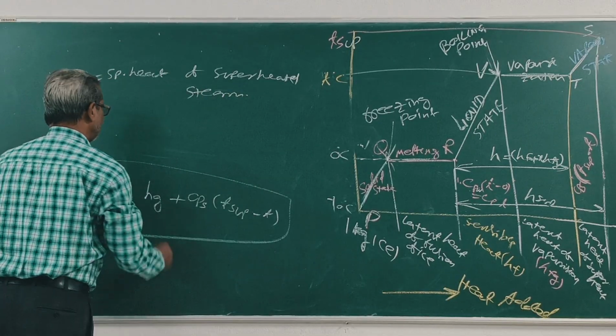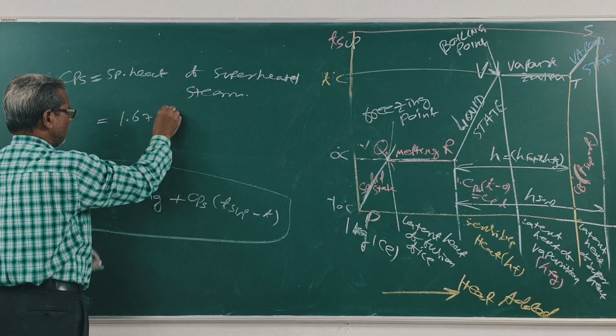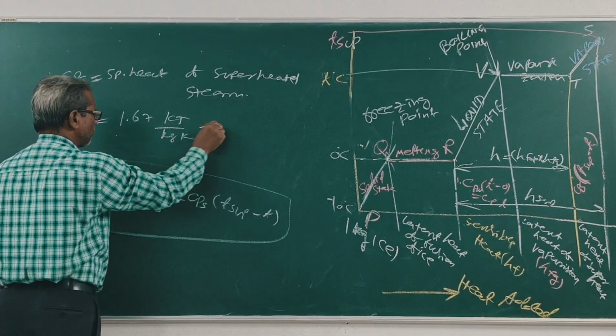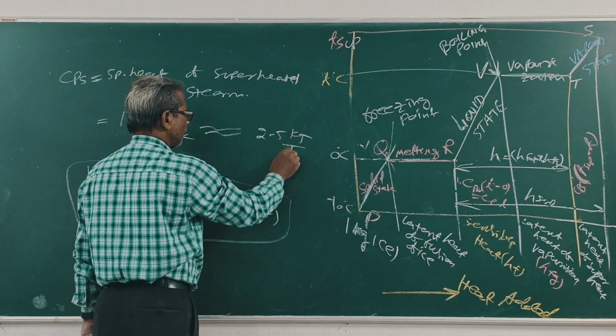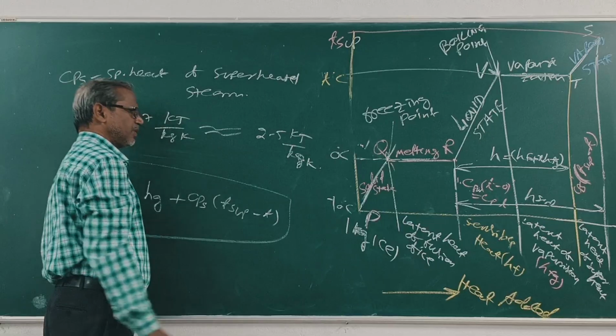Its value varies from 1.67 kilojoule per kg Kelvin to 2.5 kilojoule per kg Kelvin. Right?